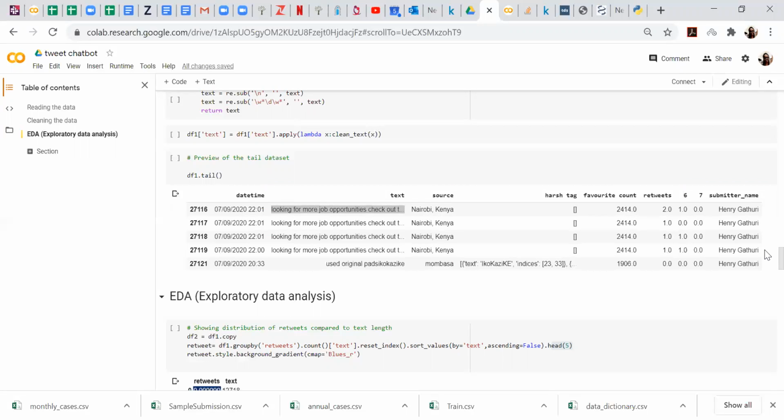Then we're going to group words in different ways, like looking and job, looking and opportunities, looking, job, opportunities, just to get meaning out of the words.